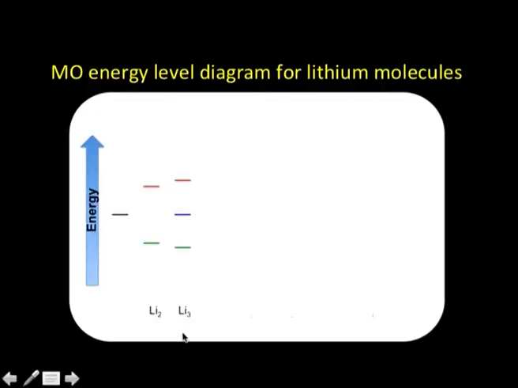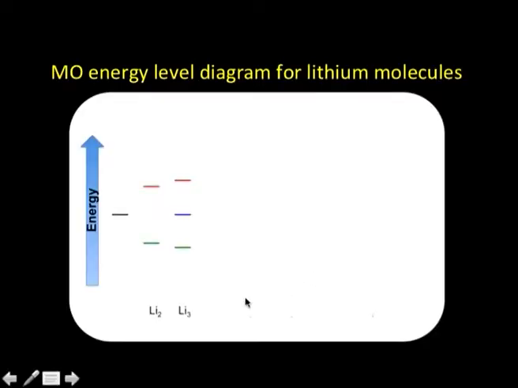Okay. Now, if I extend further and talk about the triatomic molecule, Li3. Since there are 3 lithium atoms, each one of them will contribute one orbital: 1s here, 2s here, 2s here, 2s here. So, 3 atomic orbitals are combining together, and they will give rise to 3 molecular orbitals. One will be bonding, one will be anti-bonding, and one will remain non-bonding. The non-bonding one will have the same energy as the initial 2s orbital.